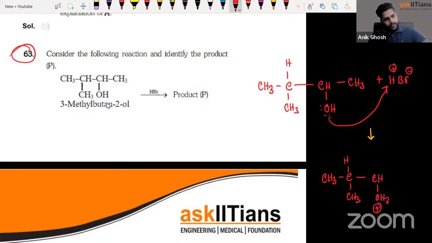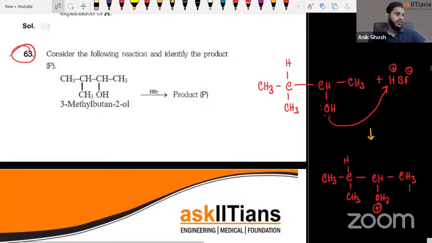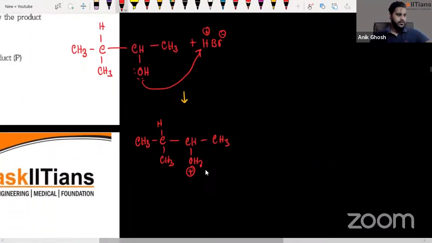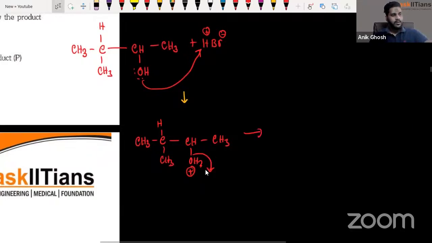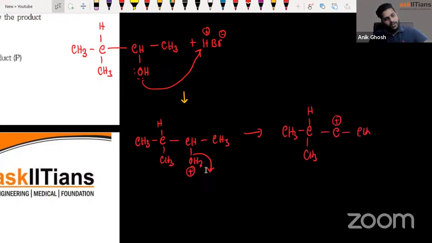OH2 plus, then CH3. Then what would happen in the next step, guys? The OH2 plus would just leave the system, right? It's straightforward, coming from the NCERT class 11 hydrocarbons chapter. Then what would happen? It would form a carbocation. Right after the formation of the carbocation, there would be a hydride shift. Why is the hydride shift happening?